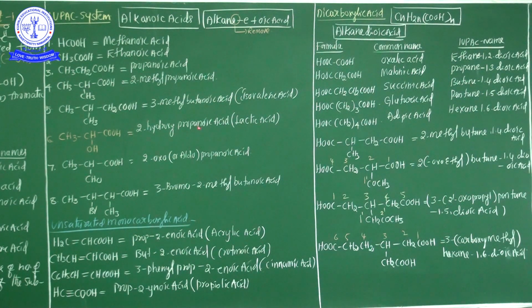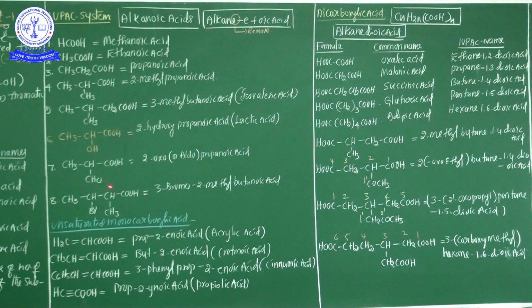After that, this is the common name. Now listen very carefully. The common name of 2-hydroxypropanoic acid is lactic acid. Lactic acid. Now my question: what is the IUPAC name of lactic acid? 2-hydroxypropanoic acid is lactic acid. Okay? Now the seventh example, see here.